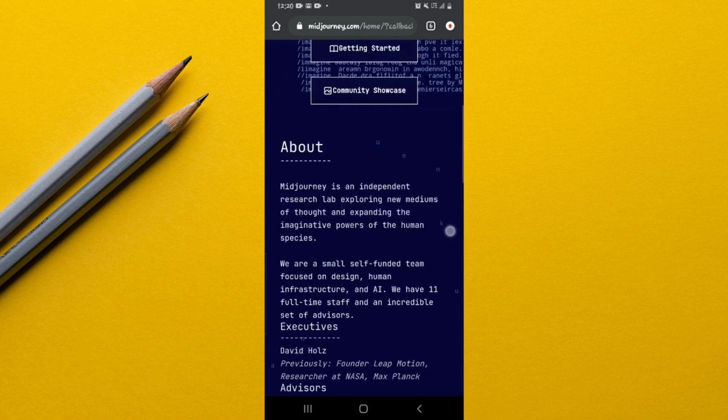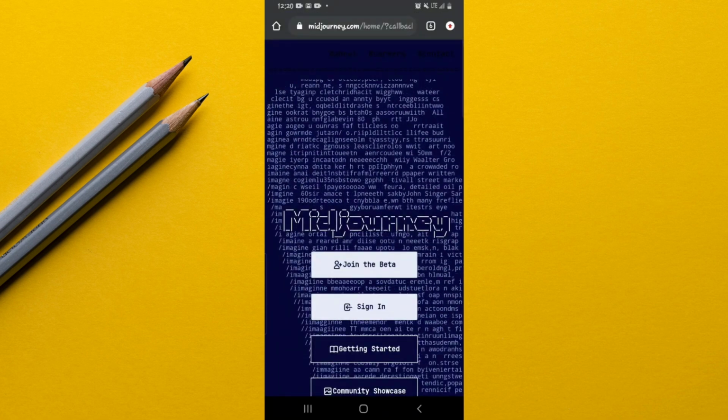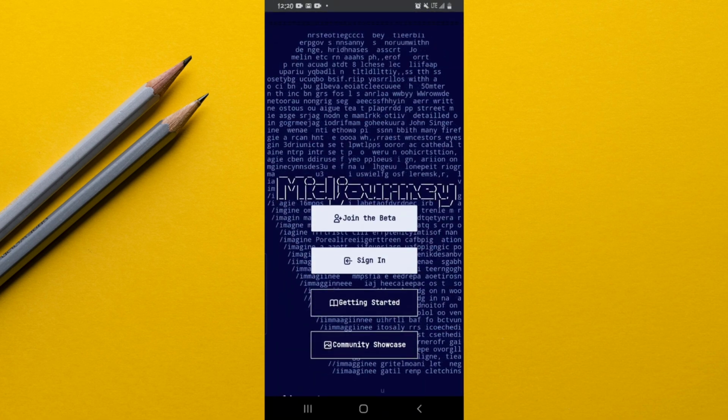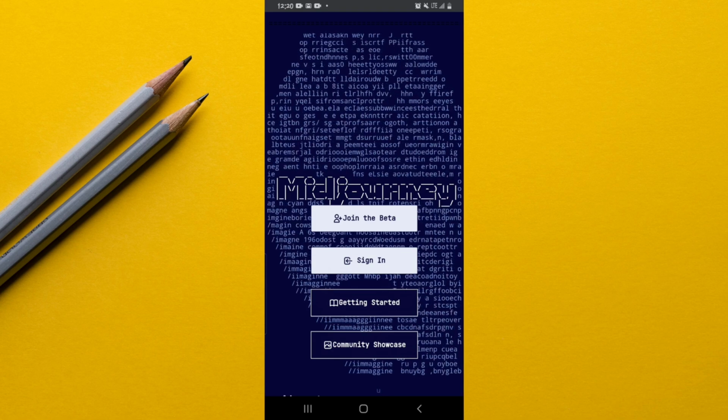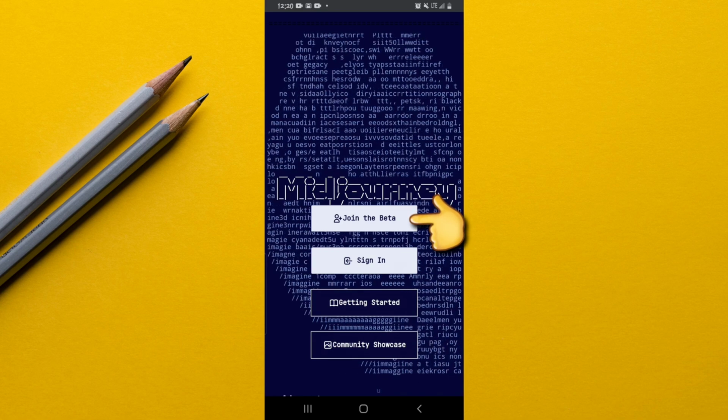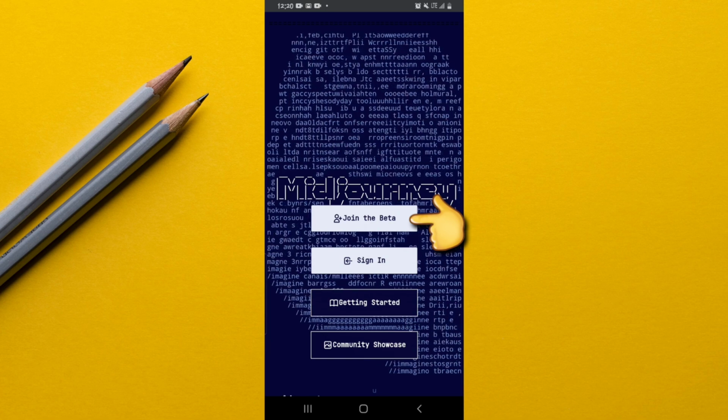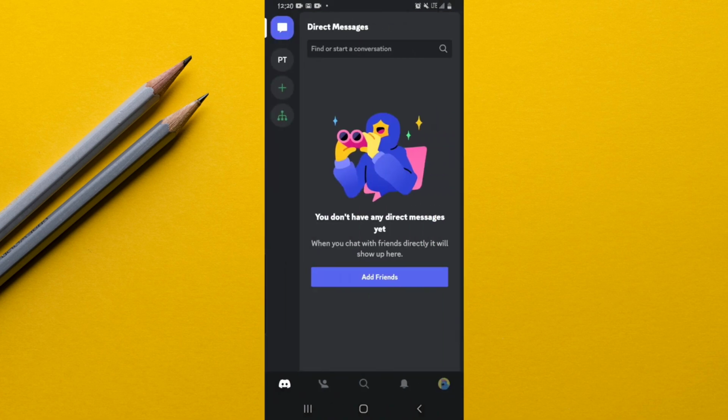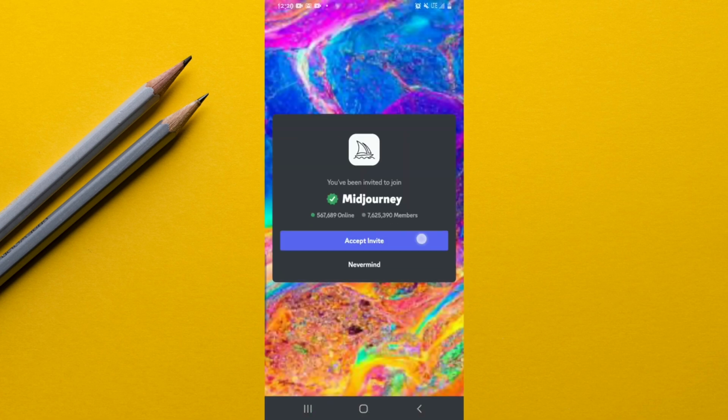When the website opens, this is basically how it looks. The option to join the Midjourney AI Discord server is the first option right here. It's showing join the beta. You tap on it and it's going to redirect you back to Discord. Now simply go to the option of accept invite. It's going to be the first option.